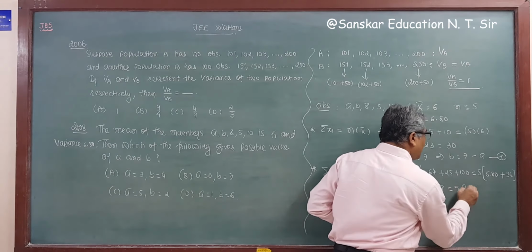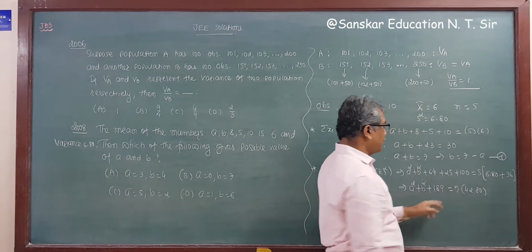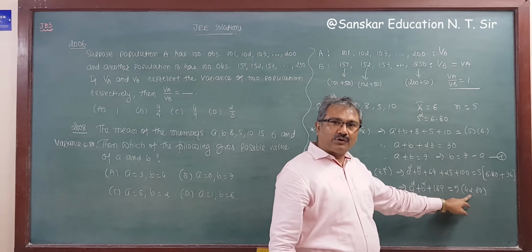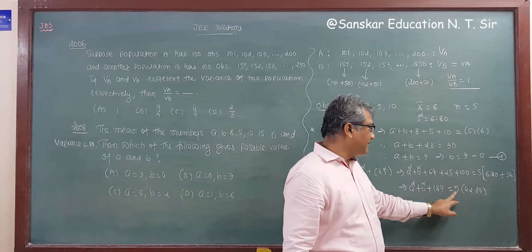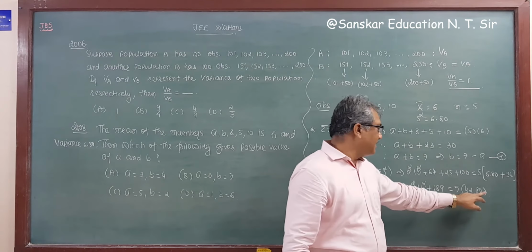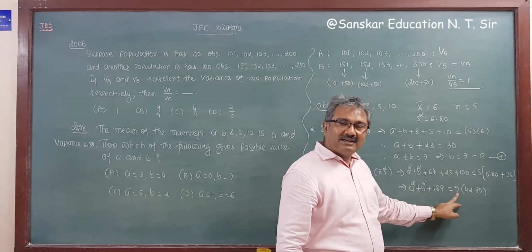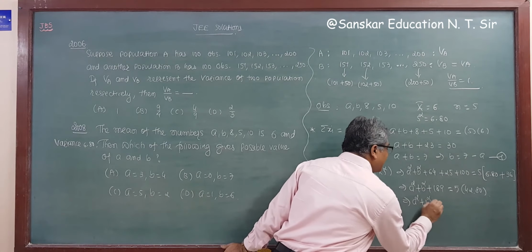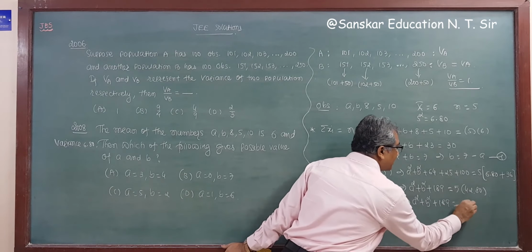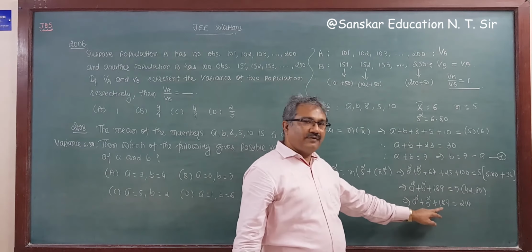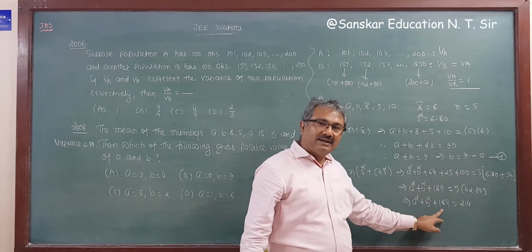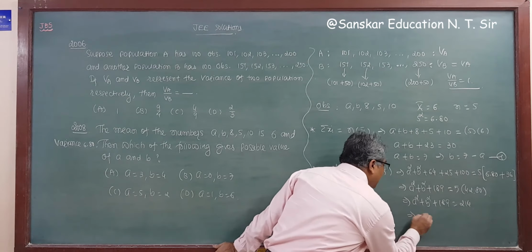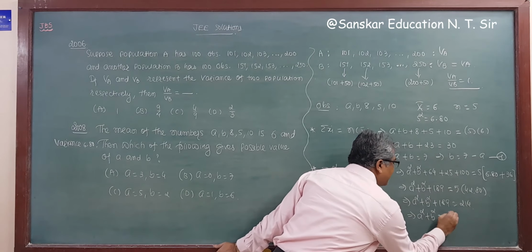So 5 into 42.80. If you multiply this, what we get here? 5 into 4 is 20, 5 into 2 is 10, so 210, and 5 into 0.8 is 4, so 214. So this implies a square plus b square plus 189 is 214. So what we get here? 214 minus 189 is 25. So we get a square plus b square is equal to 25.